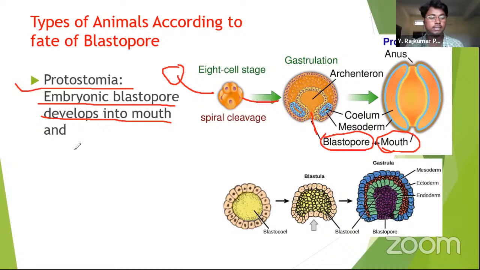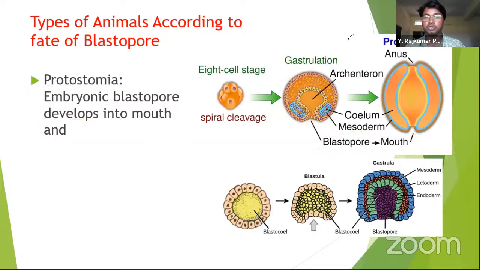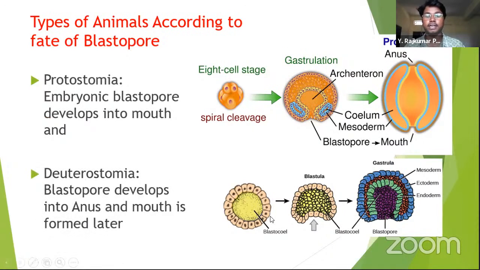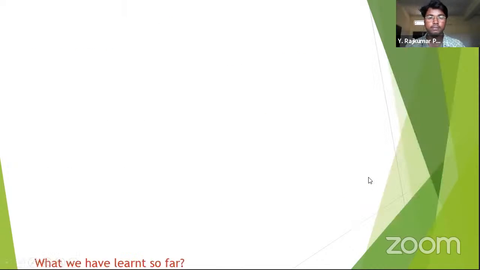Okay. Next, deuterostomia. Let me explain about deuterostomia. In the deuterostomia animals, the blastopore converts into the anus and the mouth is formed later. Right? Here in the diagram, you can see. Let's learn further topics in the next class.